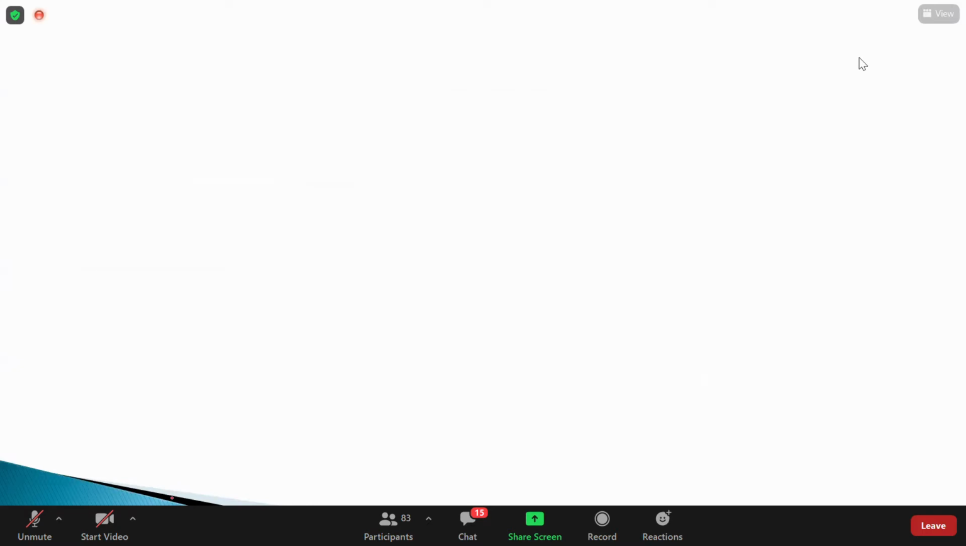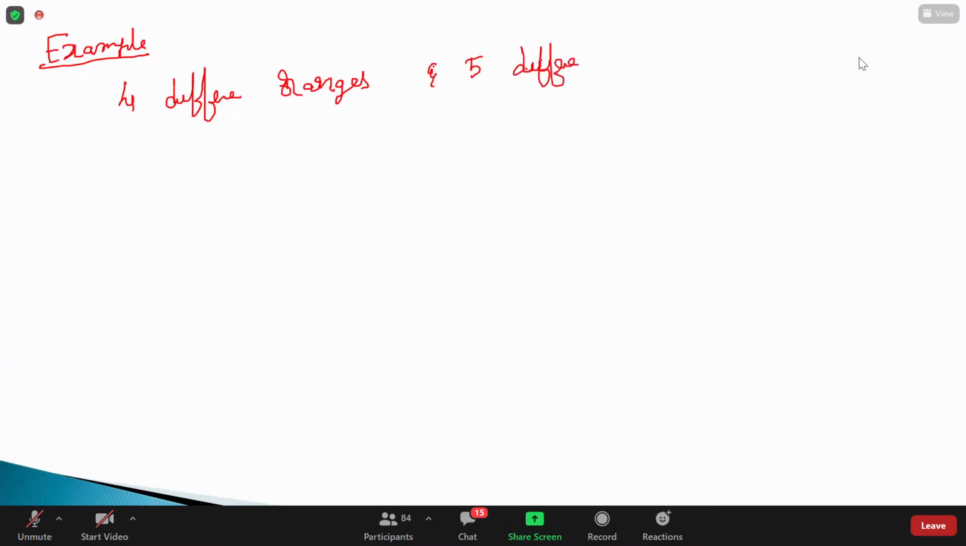Okay, guys, now before going to the counting principle, suppose I want to give an example for you to understand what the counting principle is. Remember, I have 4 different oranges, in terms of sizes, taste or anything, and 5 different size apples. So how many ways can I select only one fruit?